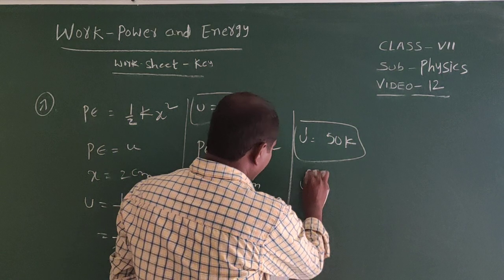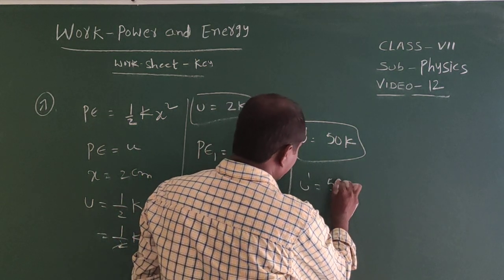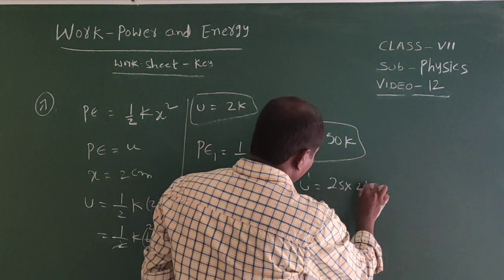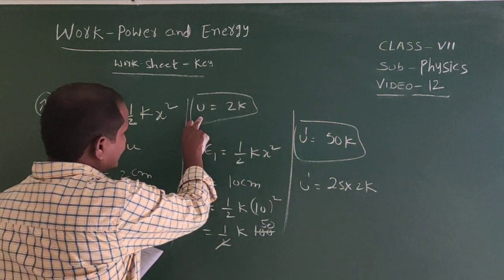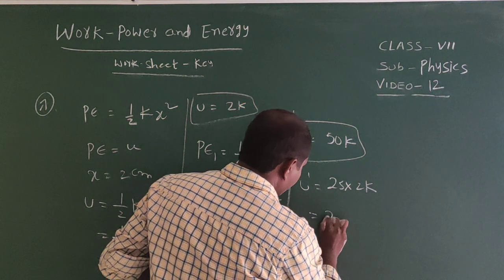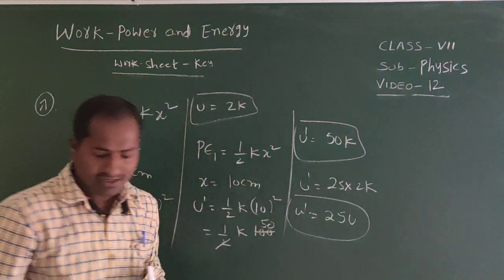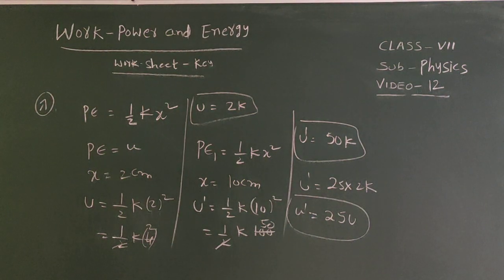So here U dash equal to 50 means here we can write 25 into 2K. Here 2K equal to how much? U. So that equal to 25 U. U dash equal to here 25 U. Listen once again.